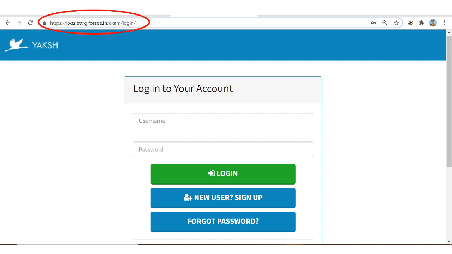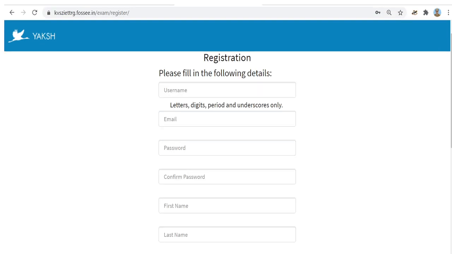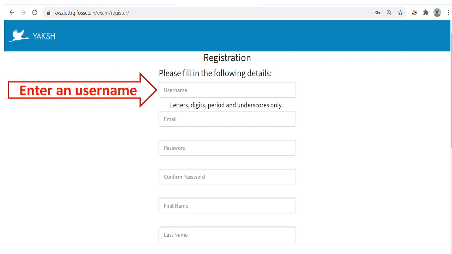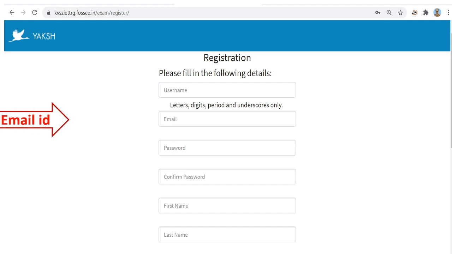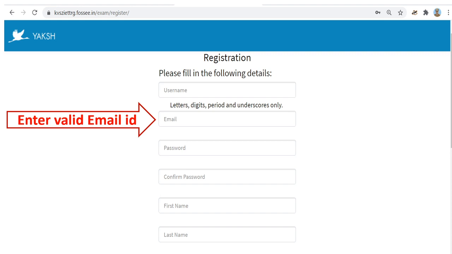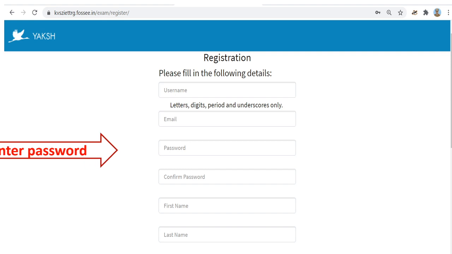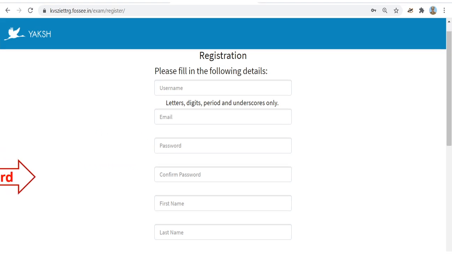It will take you to the login page. As you are a new user, you click new user, sign up. Now a registration page will open. You have to choose a username. Better choose a very easy one and enter your valid email ID, which is functional now. After the registration is over, you will get a link for activation into your email ID only. Choose a very simple password, not a complicated one, and confirm the password.